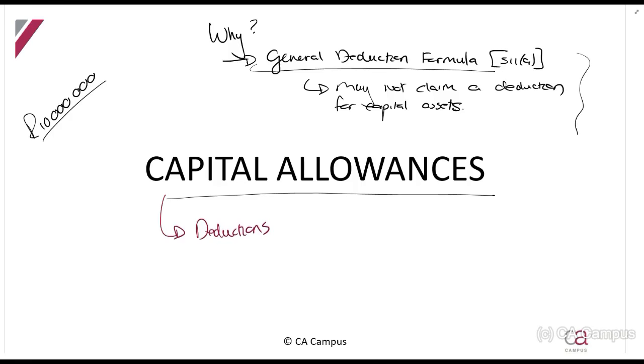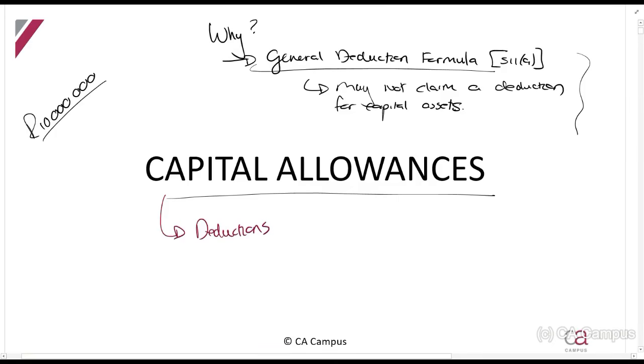So you'll see we're going to be looking at a situation where a person purchases an asset. Most of the time they purchase the asset, there are exceptions, but most of the time they're the owner of the asset, and then they can claim a capital allowance on that. The only exception is section 12N, where if you lease an asset from the government and you make improvements to it, you can claim deductions on it. So most of the other times you'll see you have to be the owner. So an important section for us, guys.